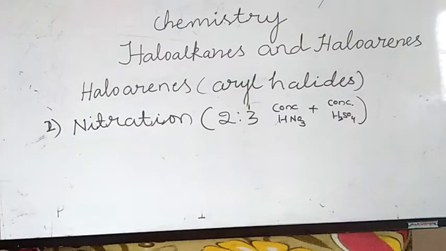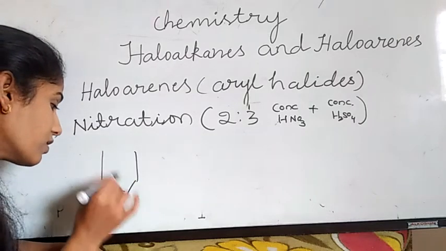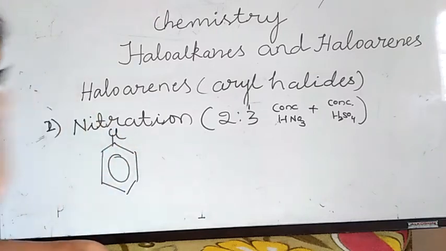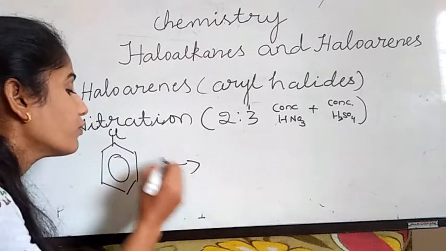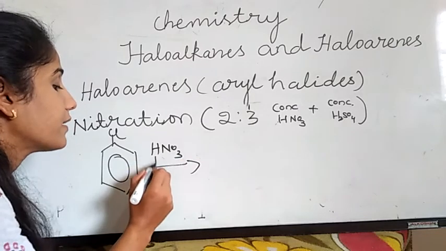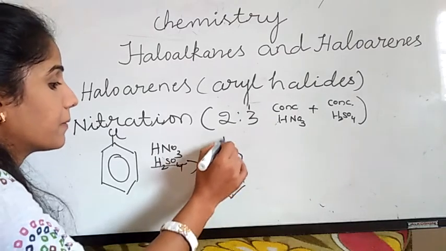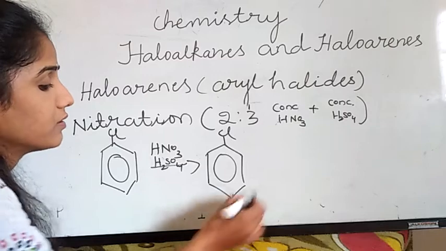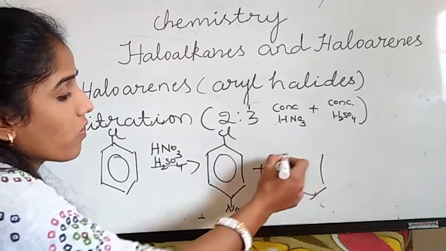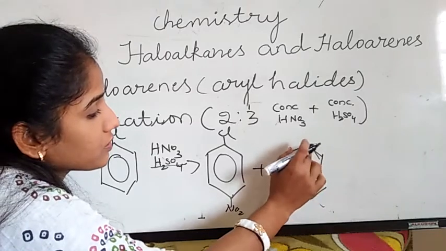Nitration means they have mentioned chlorobenzene only. This is an aryl halide, chlorobenzene. Aryl halide heated with a nitrating mixture gives para-nitro and ortho-nitro products, para as the major and ortho as the minor. In presence of nitrating mixture HNO3 and H2SO4, you will get NO2 here and another at the ortho position. That's it.